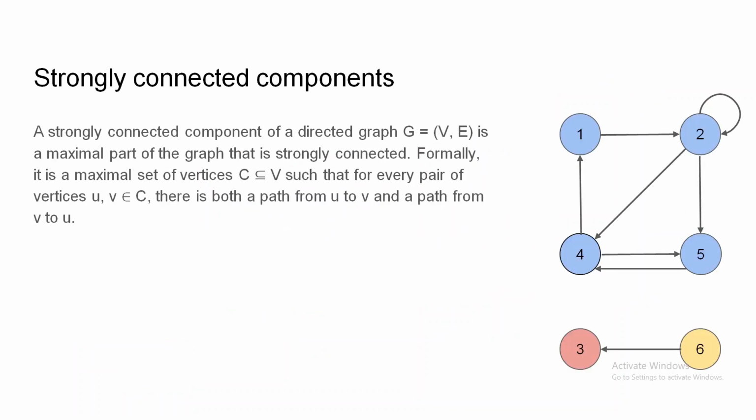Another application of the white path theorem is strongly connected components. A strongly connected component is simply a set of vertices which are interconnected, and you can go from every vertex to every other vertex in both directions, forward and reverse, in the directed graph. So this is one strongly connected component, this is another, and this is another.